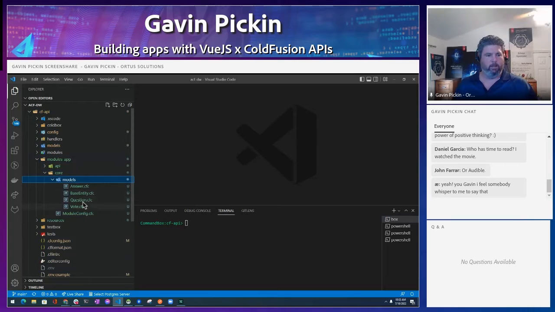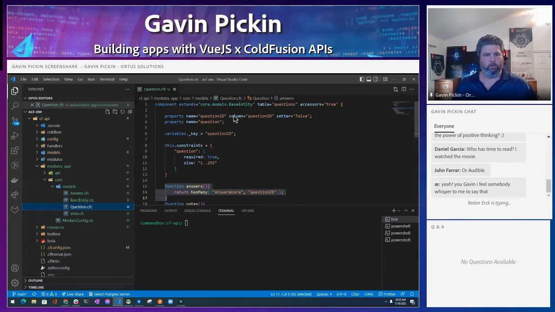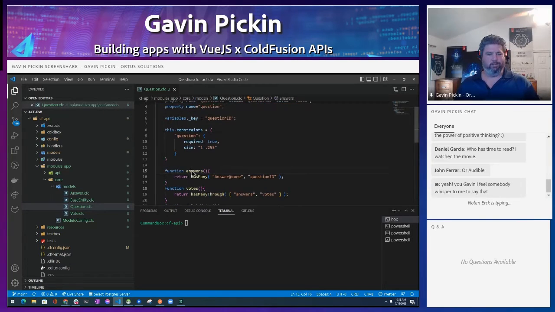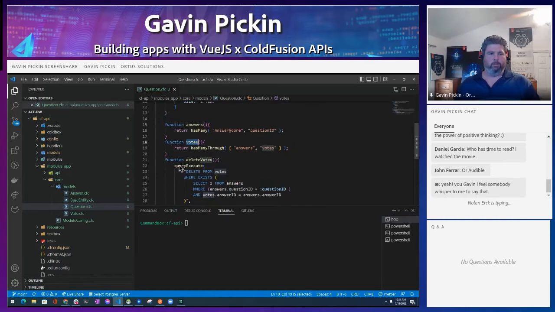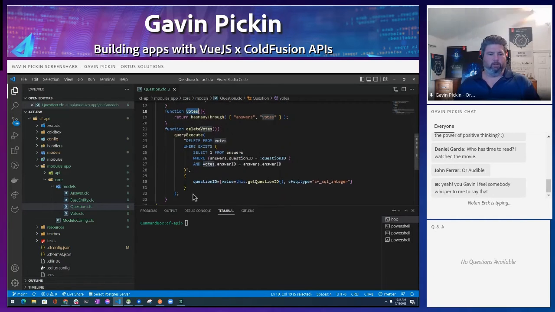So I've got an answer entity, a question entity, and a vote entity. And I've built these on Quick. So it's got some cool stuff in here. Again, we're not going to go through too much because there's a lot to it. But basically, a question has many answers, and questions have many votes through answers. And then we have little functions here for deleting votes too.